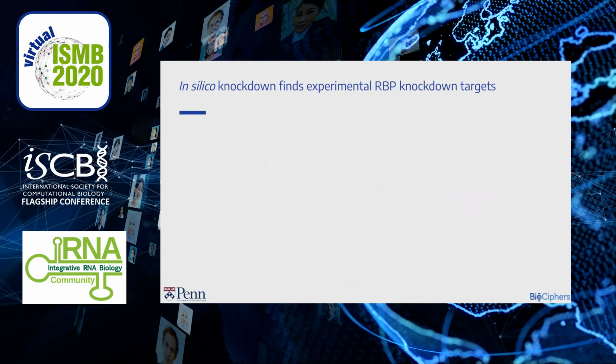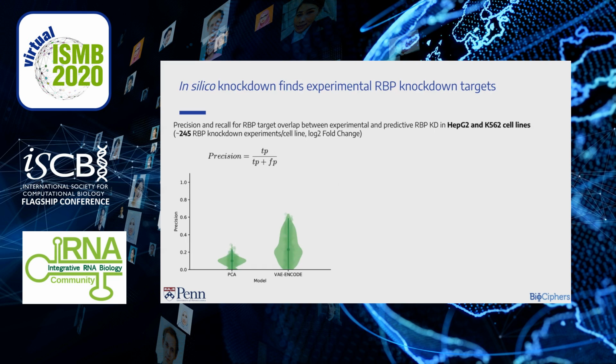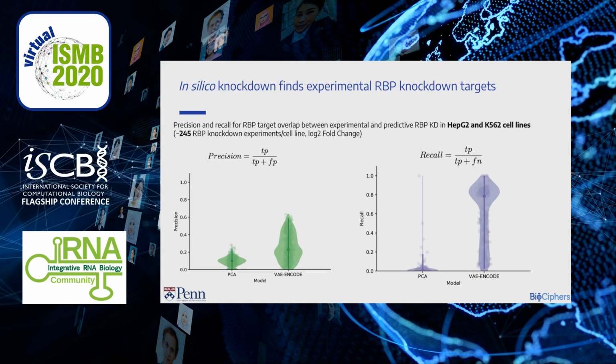We evaluate our simulated knockdowns against 490 RBP knockdown experiments from ENCODE. We measure precision and recall of the overlap of RBP targets between the experimental and simulated RBP knockdowns. Here we compare our model with a PCA reconstruction. We see that our model offers moderate precision in capturing targets of RBP knockdowns, and it offers high recall, meaning that it finds most targets of RBP knockdowns.